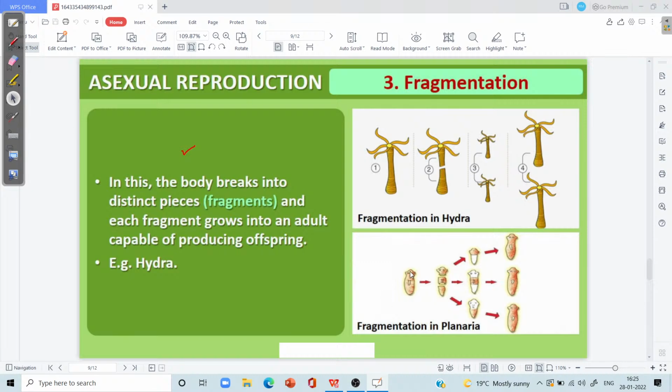I want to say this is a flatworm planaria. And this flatworm planaria, if it gets divided into two or more than two pieces, let's say its body has been cut into three pieces, anterior portion, middle portion and the lower portion, then the anterior portion or upper portion has a tendency to form the middle and lower portion. Middle portion has a tendency to form the upper as well as the lower portion, and lower portion has a tendency to form the middle as well as the upper portion. It means that the number of new individuals depends upon the number of fragments which are formed by its fragmentation.